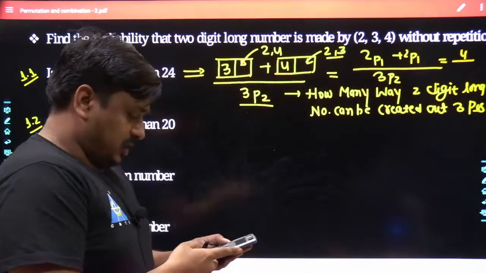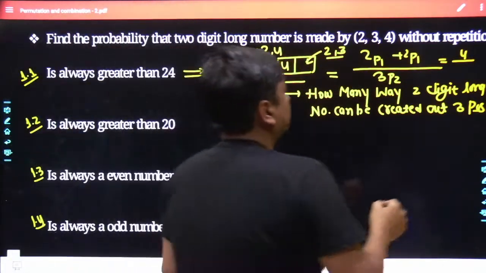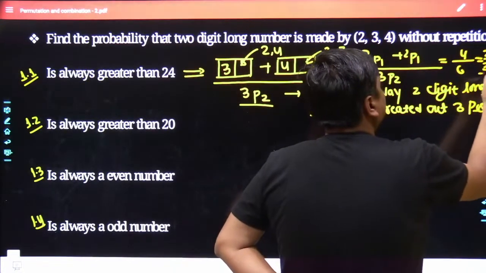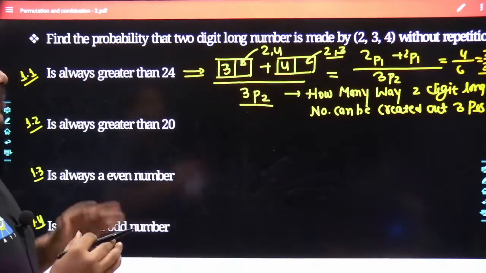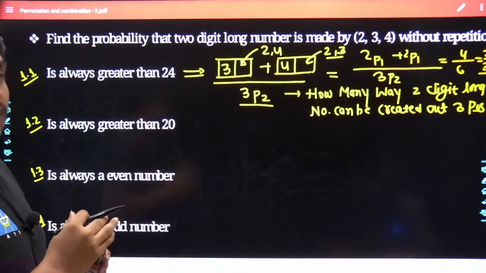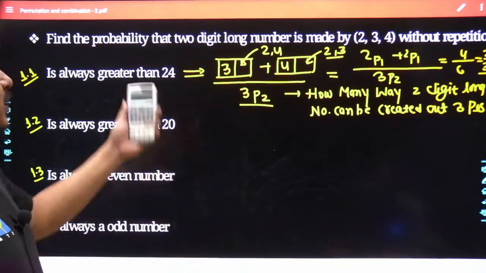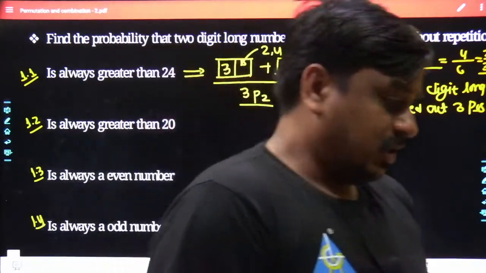So here goes 3, then P, then 2. 3P2 is worth 6. The 2 is the common factor. It would become 2 divided by 3. I would like to ask each one of you, is the basic crux behind this problem clear to all of us or not? Otherwise, I would repeat this complete concept once again.